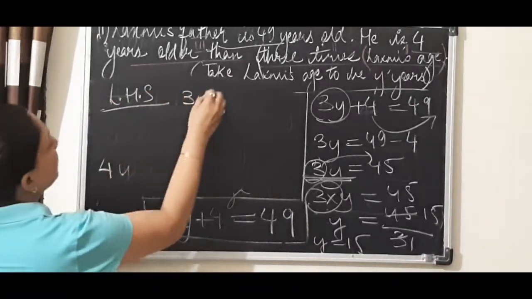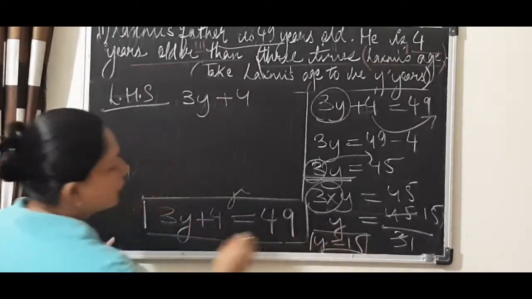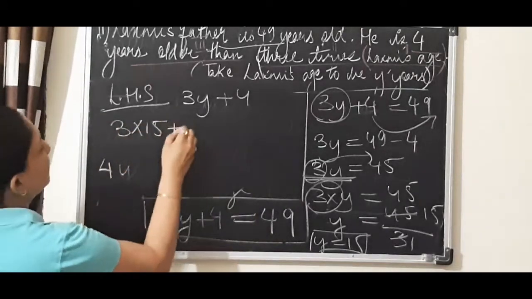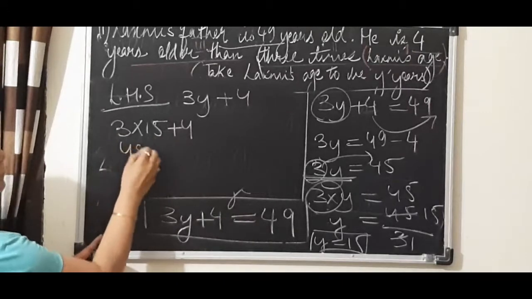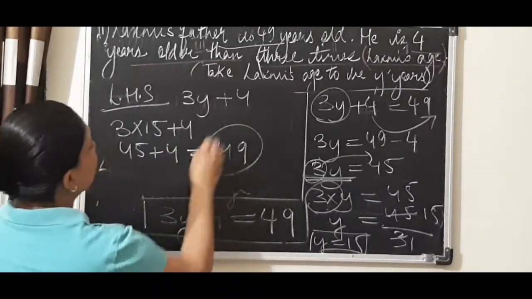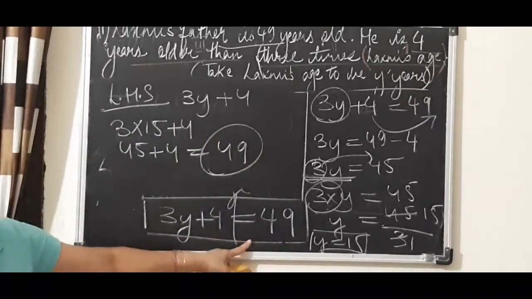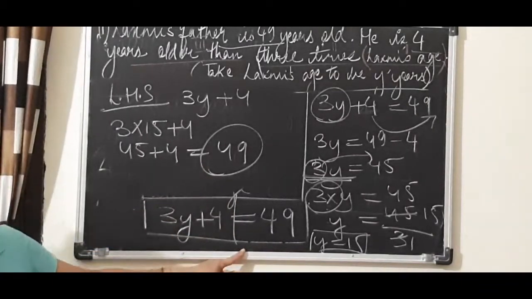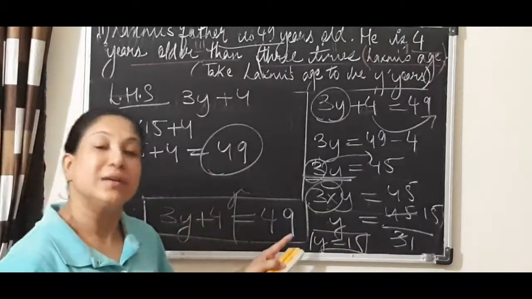It is 3y plus 4. So the value of y, what we have calculated? 15. So 3 into 15 plus 4. Now see, 15 3s are 45 plus 4. What is this? This is 49. LHS is 49 and check your RHS. This is also 49. That means the equation we have set up is correct.